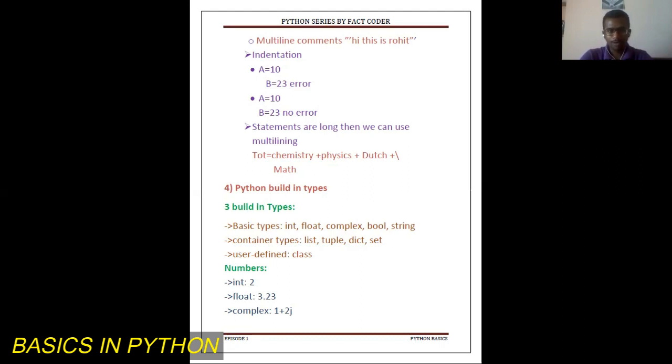So let's look upon the built-in types in Python. There are totally three built-in types: basic type, container type, and user-defined type. Basic type consists of int, float, complex, bool and string. Container type consists of list, tuple, dictionary and set. User-defined type consists of classes. Abbreviate and see what all are int, float, complex and bool. Int consists of integer numbers. Float consists of decimal numbers and complex consists of a real number and an imaginary number.